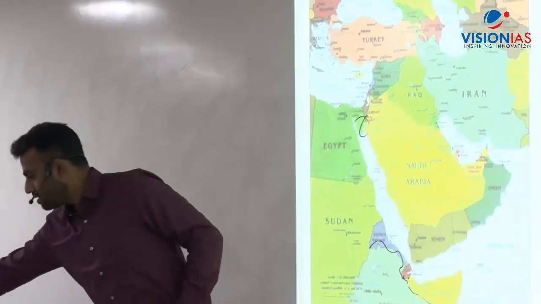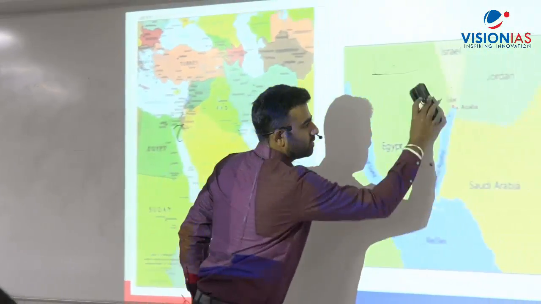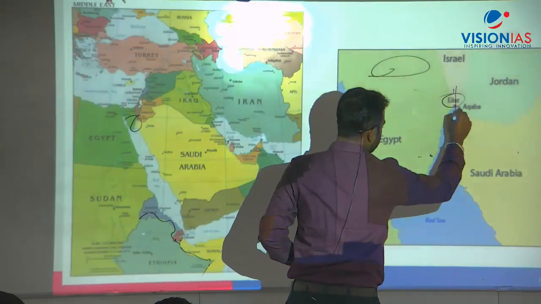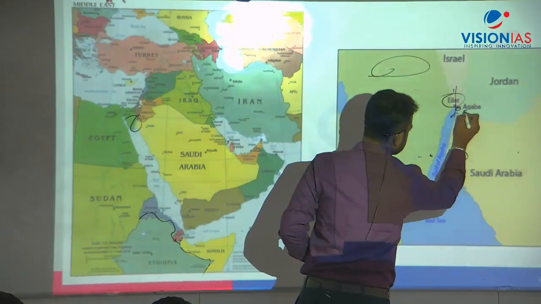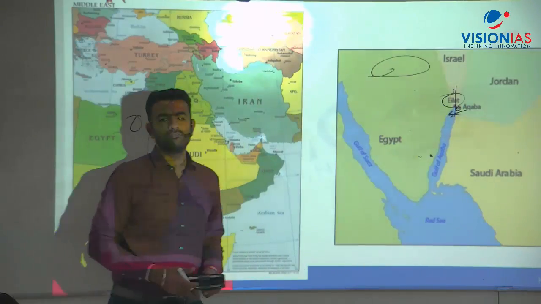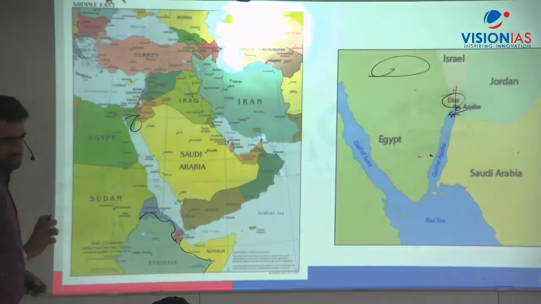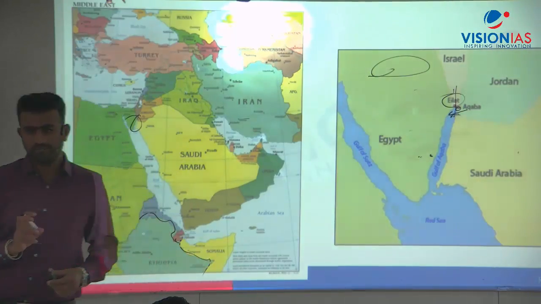And also remember these ports, a question can come here also. These ports are usually in use. The Eilat port is Israel's port in the Gulf of Aqaba, and Aqaba is Jordan's port in the Gulf of Aqaba. You have to remember such peculiar locations. That is very, very important.